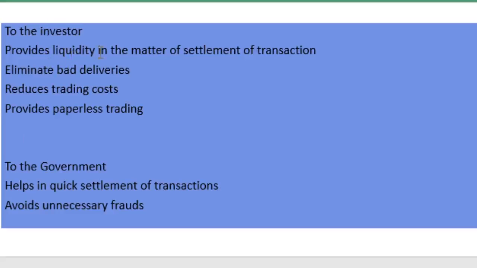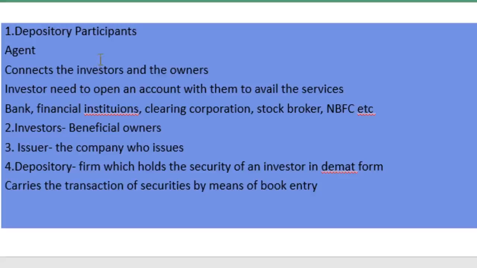For investors, they provide liquidity in the settlement of transactions, eliminate bad deliveries, reduce the trading cost, and provide paperless trading. To the government also, these depository services are beneficial, as they help in quick settlement of transactions and avoid unnecessary frauds. Then, depository participants are the agents of the depository.